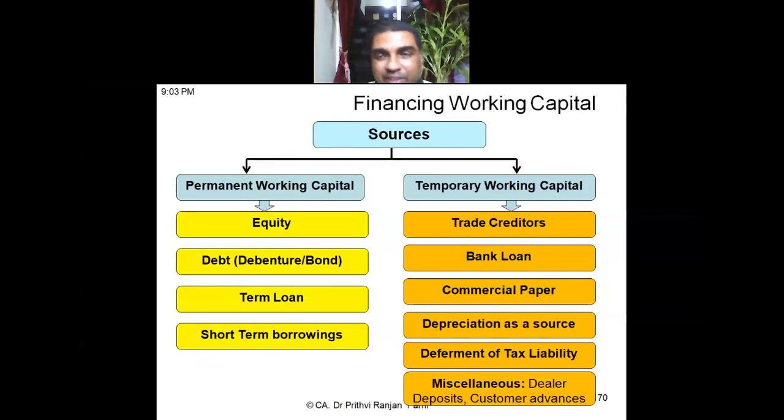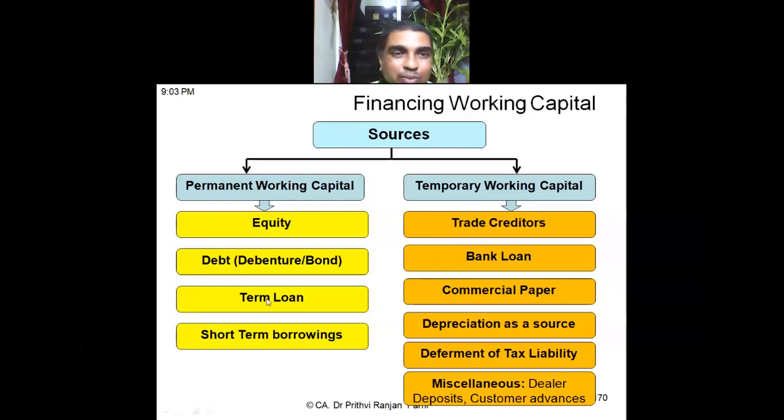Now, at this stage, we'll be learning one more little theoretical aspect: what are the various sources of working capital. Working capital management involves two things. One is investment of working capital, the second is financing. On investment, there are three kinds of working capital policies. Have you remembered these? Aggressive, conservative, and moderate policy. And now we are looking at the financing part. How can working capital be financed?